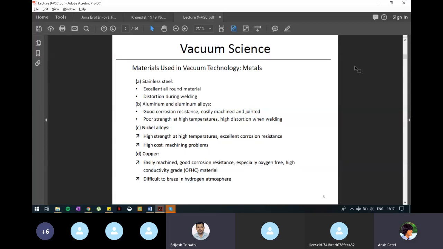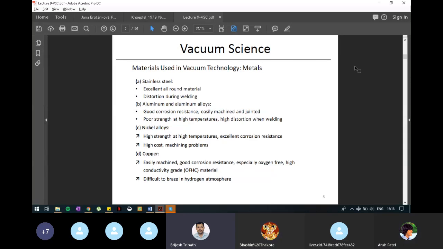Nickel alloys. Sir, a question. Why can't we use titanium here? Titanium for which purpose? For vacuum technology. I mean, we have got stainless steel, aluminum alloys, nickel alloys, and copper. But titanium is just as durable and it's also lightweight. It is lightweight. We have to compare the strength and cost.